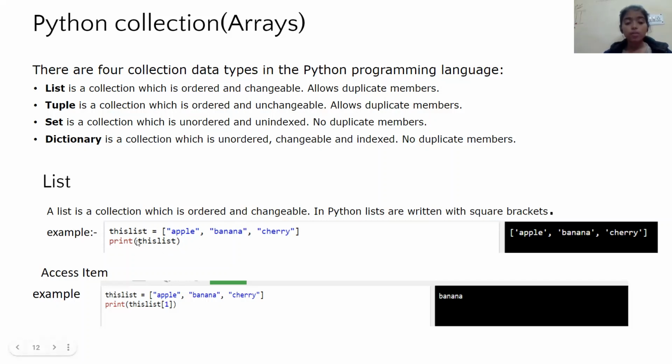If I want to print the list, I need to pass this list into the print statement. If I want to access an item by index number, I can use the index. List indexes start from 0 onward, so if I give 1, apple is at index 0 and banana is at index 1, so it will print banana.